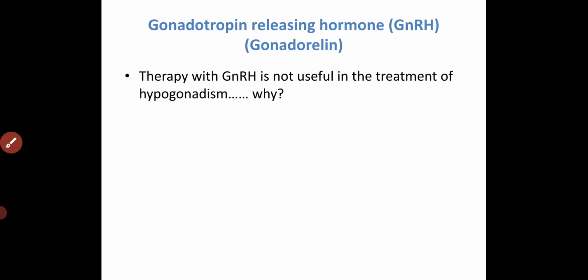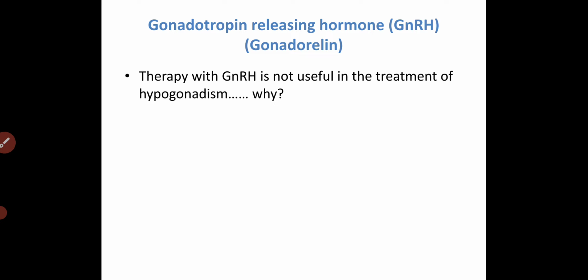So let's move towards the gonadotropin releasing hormone. Why is the gonadotropin releasing hormone not as useful as the gonadotropins or the GnRH agonist or antagonist? Why is therapy with gonadotropin releasing hormone not useful, particularly in hypogonadism? You might think that if we give gonadotropin releasing hormone, it increases the release of the gonadotropins. So why are we not using this?